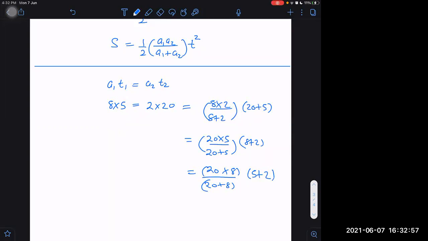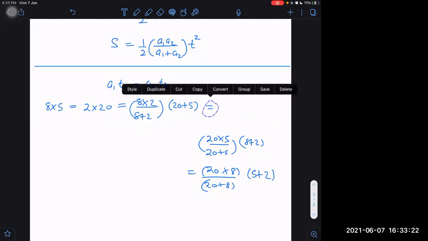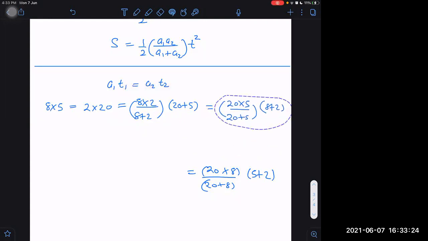Every time same? Check it once. Eight 5s are 40, 2 20s are 40. I think this will be same, but I don't know if I've committed some mistakes, so you have to check these all.